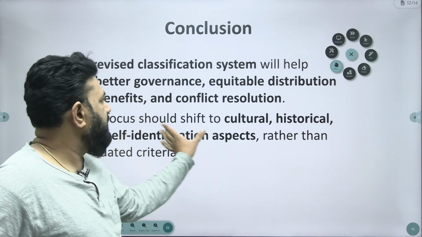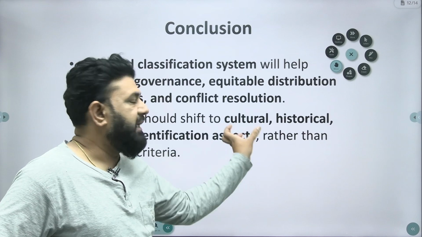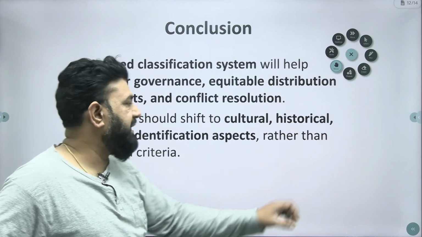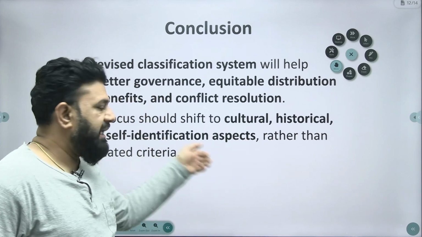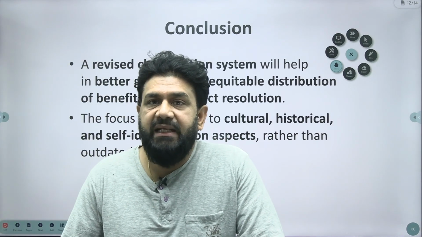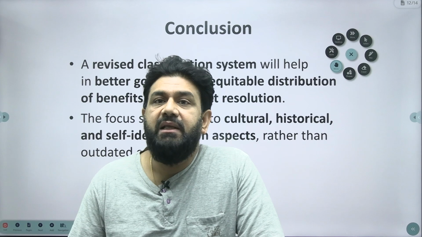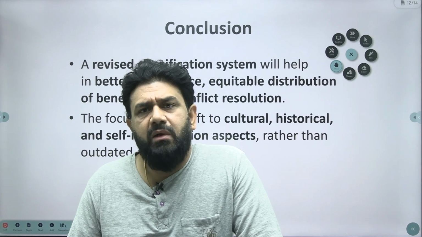So the focus should shift to cultural aspects, historical aspects and self-identification aspects rather than the outdated, obsolete criteria which we are following now based on the Lokur Committee.